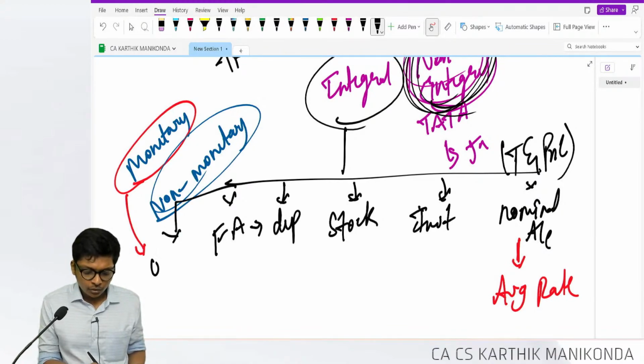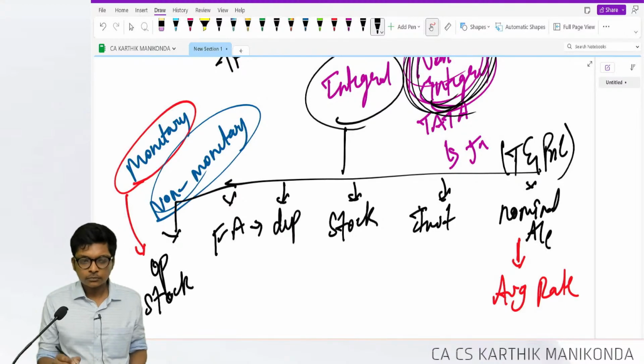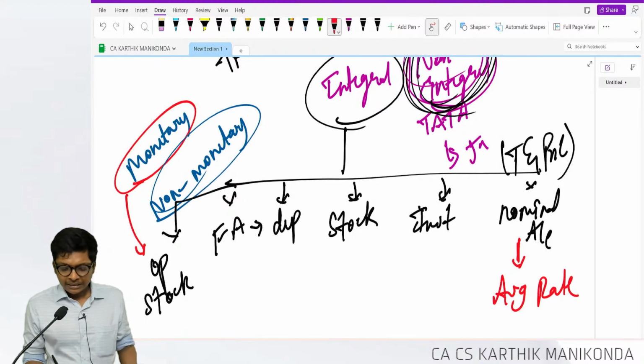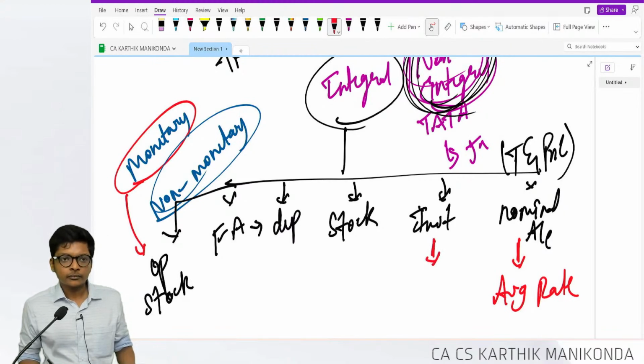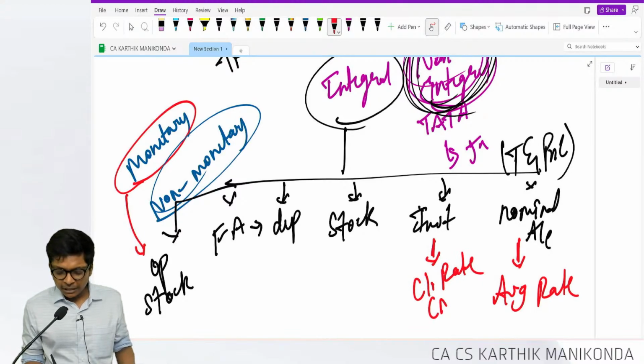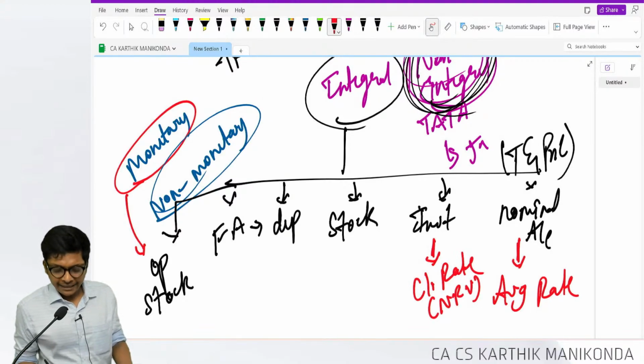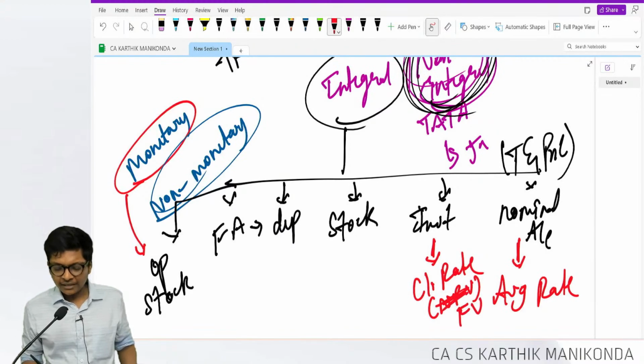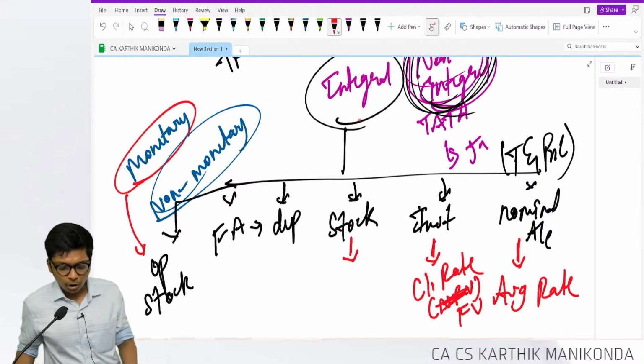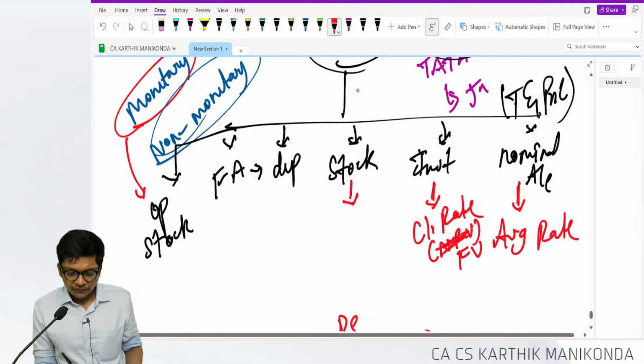Then we also have opening stock. Okay. Investments, you will take the closing rate if they are valued at NRV or fair value. Following, guys? Stock also has the same logic. Generally stock will be taken at what, guys?